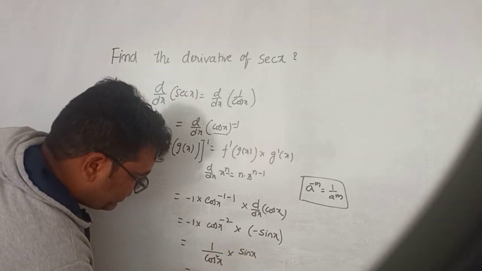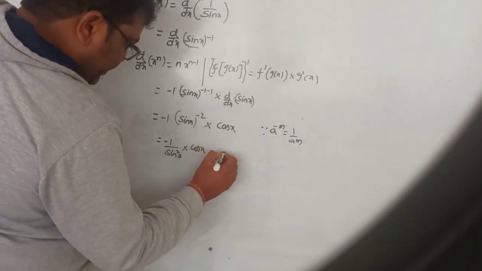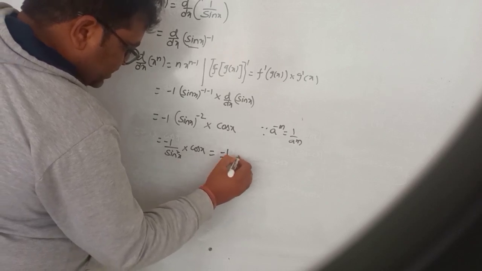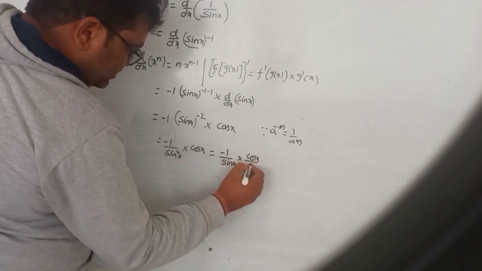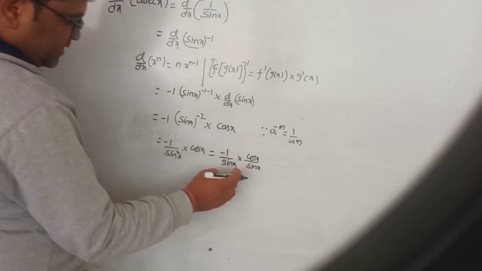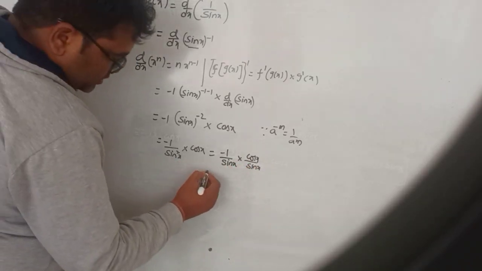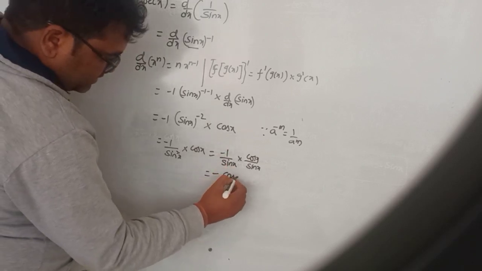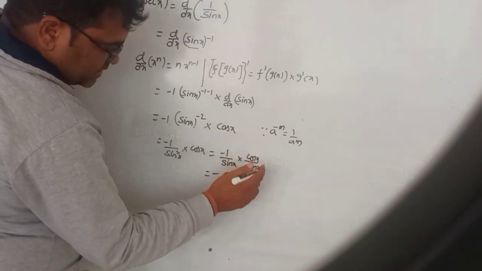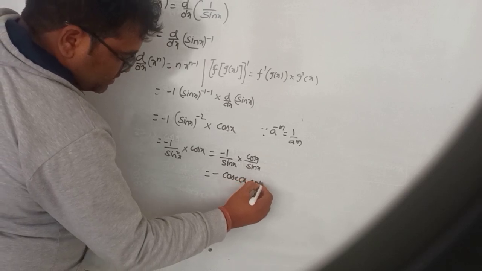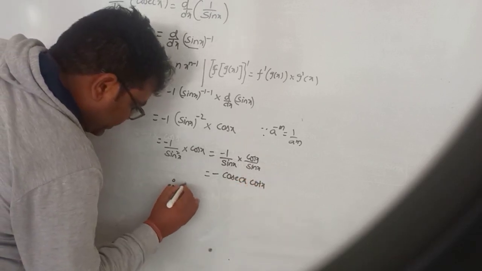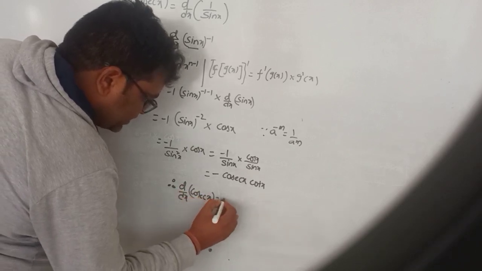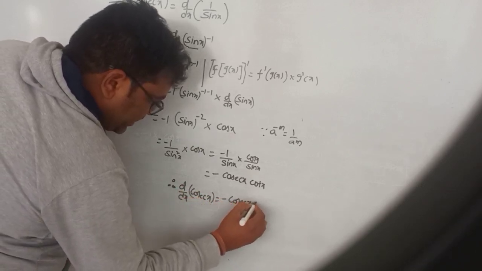So splitting here, minus 1 by sin square x you can write as sin x into cos x by sin x. So sin x into sin x is sin square x. So you got it. Minus 1 by sin x is cosecant x and cos x by sin x is cot x. So therefore d by dx of cosecant x is minus cosecant x into cot x.